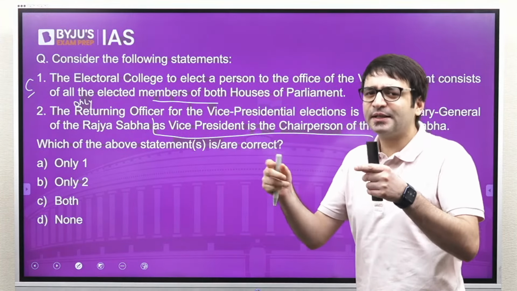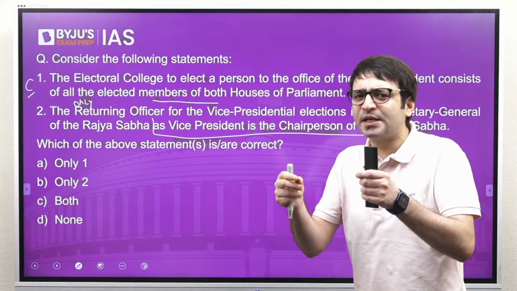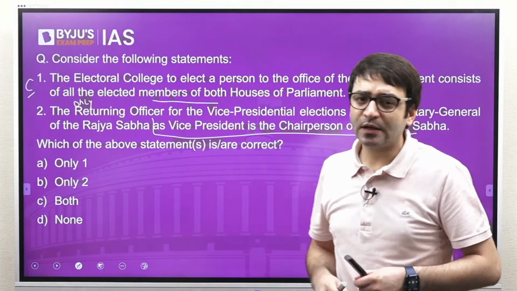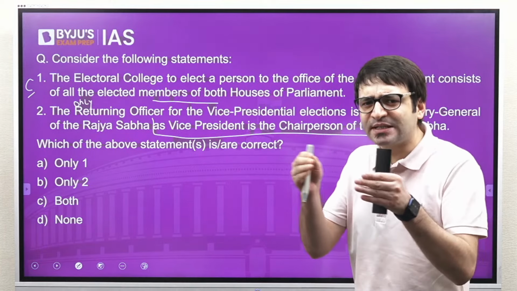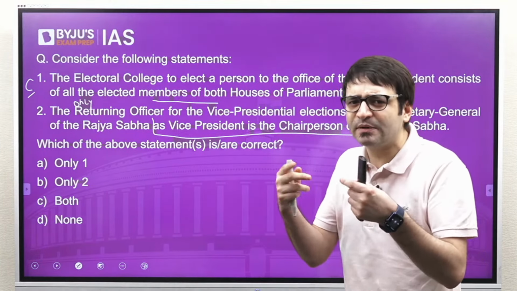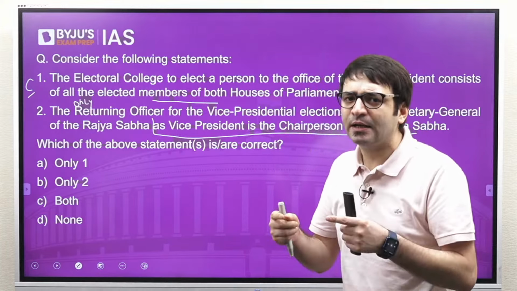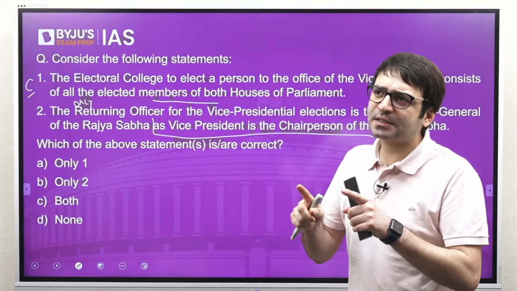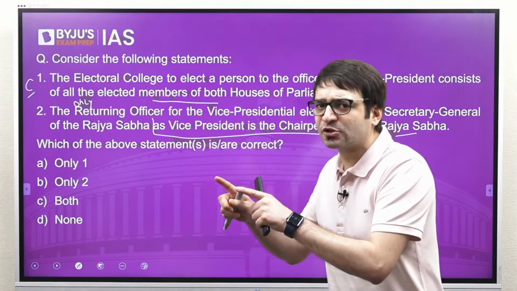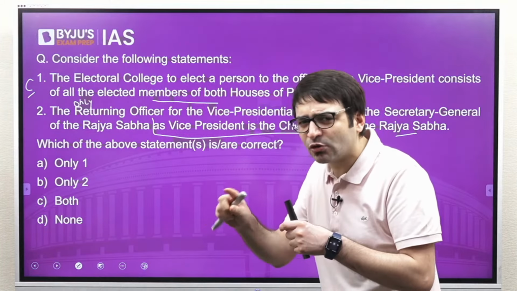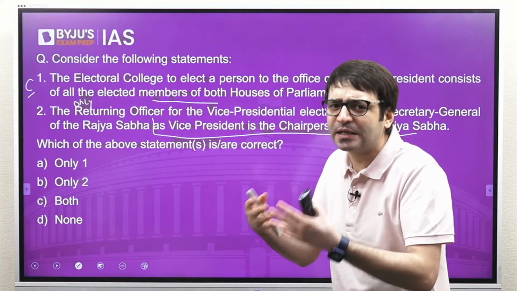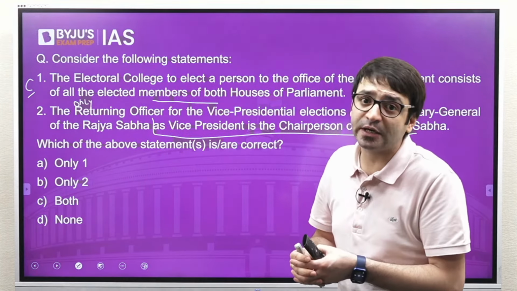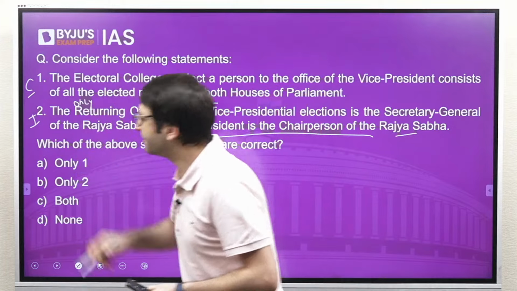Since this is correct, UPSC is trying to confuse you, sowing some seeds of confusion in your mind that since the Vice President is the ex officio chairperson of Rajya Sabha, maybe only the Secretary General of Rajya Sabha would be the returning officer. But this statement is incorrect.